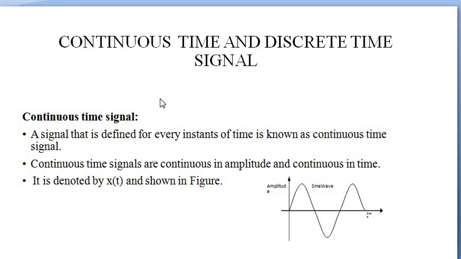A signal that is defined for every instant of time is known as a continuous time signal, and continuous time signals are continuous in amplitude and time. It is denoted by x(t).